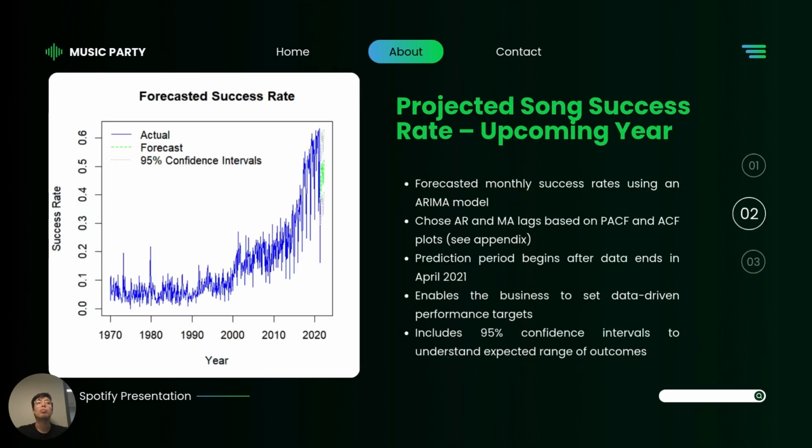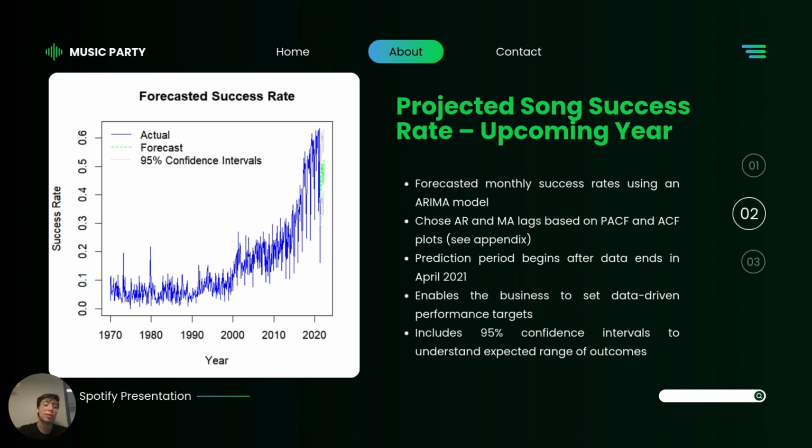Now, when we move to this projected song success rate, what we did here is we built an ARIMA forecasting model. The reason we did this is because we wanted to understand how the platform and the songs were doing in terms of success compared to the overall songs that there are. So we measured all the songs that were released in a month, and then we compared how many of those are successful. That gives us the rate of success.